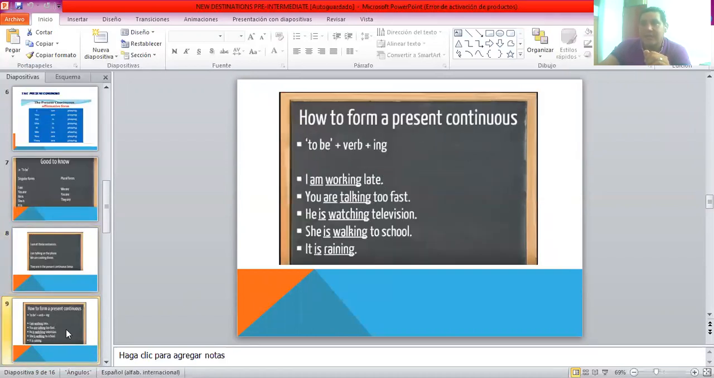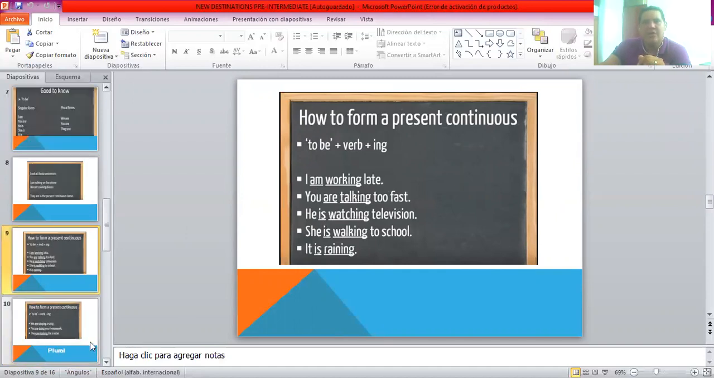How to form the present continuous. Okay, so you've got yourself or the pronoun, am, the verb to be, the verb plus ing, and then the complement. So don't forget that. That's how you're going to structure your sentences when you're using the present continuous. Great. I know you're smart, so you're getting this.